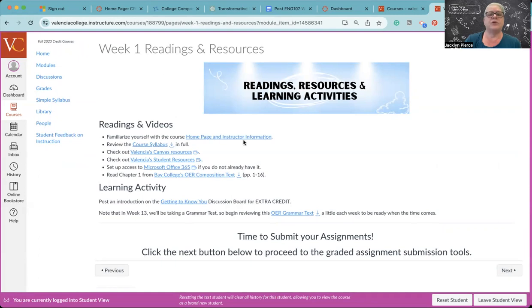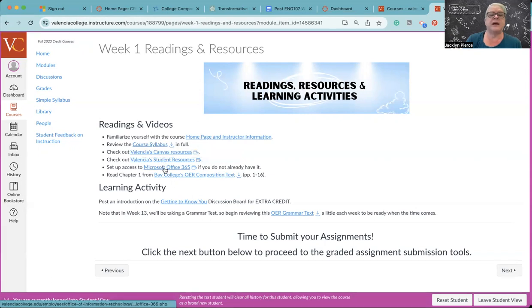There is, of course, a reminder to go over the information that we just saw on the homepage. Here is a link to a printable syllabus. The simple syllabus link over on the left-hand side is just the brief information about the class, but this would be your full information. It includes that schedule, all of how the grading is done, all of that stuff. So reading that syllabus is one of your assignments this week. Checking out the Canvas resources and student resources.